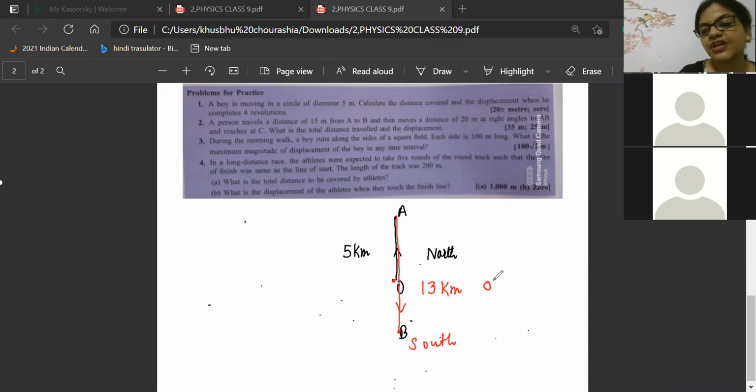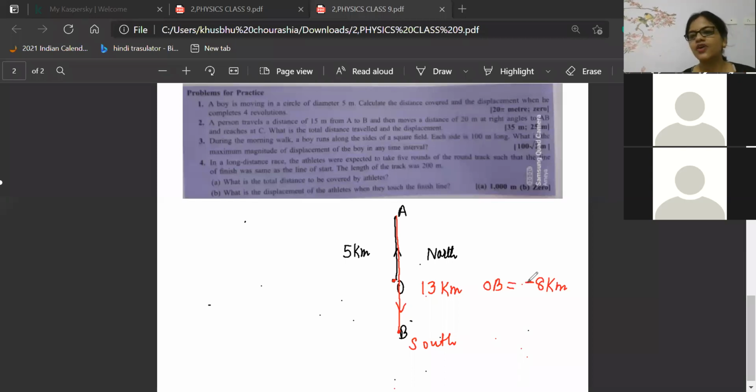And OB displacement is equal to 13 minus 5, which is 8 kilometers. But beta, you are moving in the opposite direction, na? Darshini herself has answered minus 8 kilometers. See, she understood. Very good, Kanishka, Jiva, Darshini. Everyone is correct. Now you've understood. Tawfiq, Naresh, Vishal understood this concept. Very good, Ashwin understood.